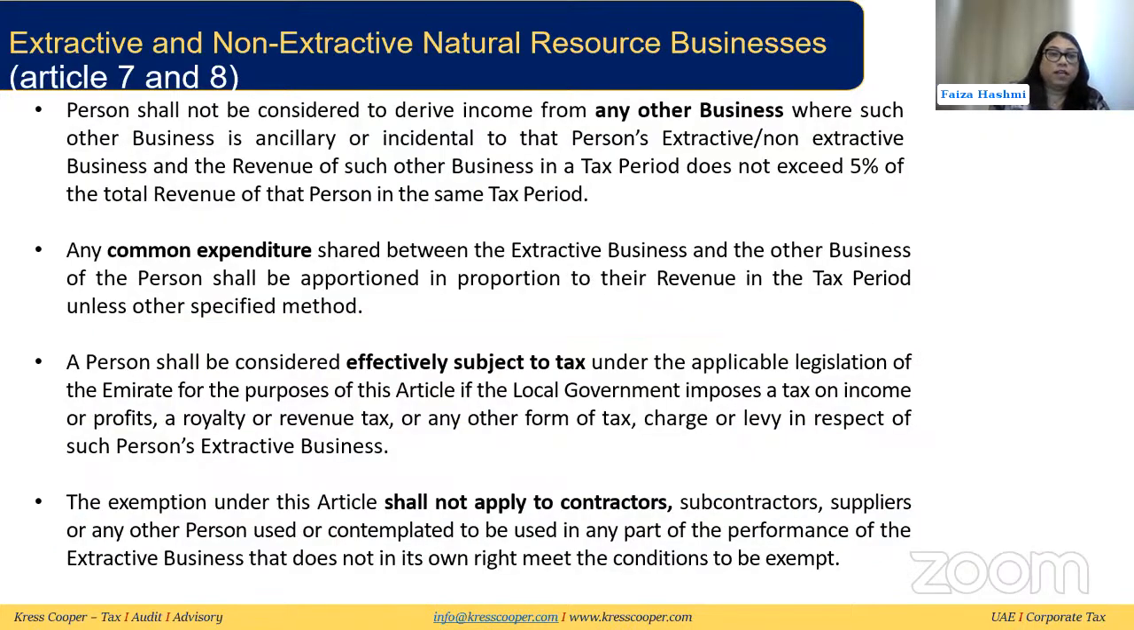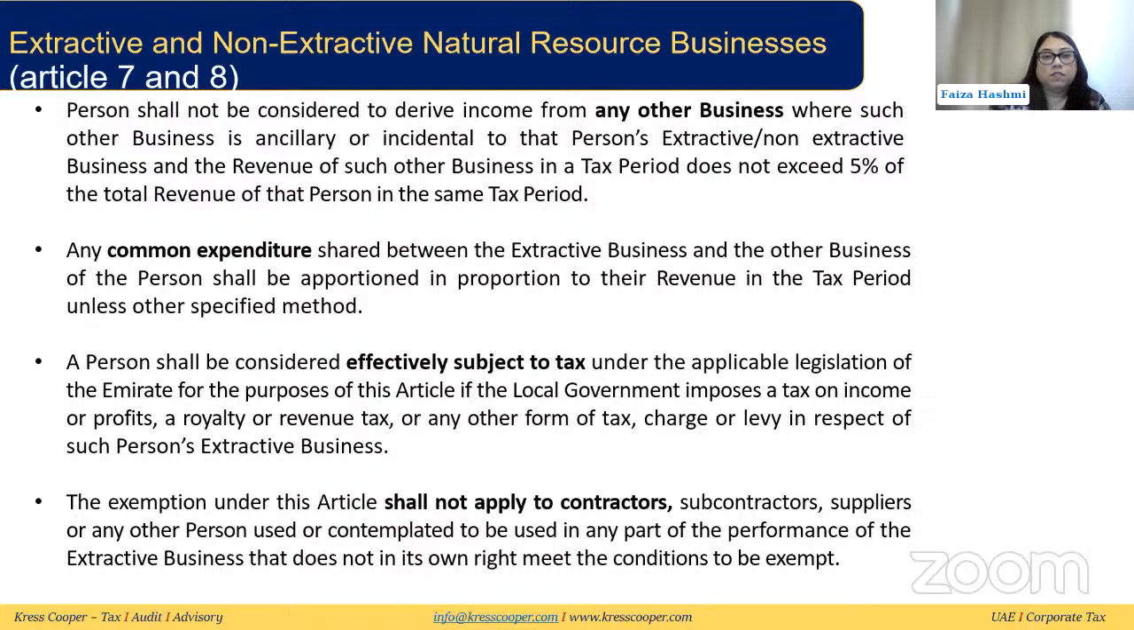So just to summarize again, persons shall not be considered to derive income from any other business where such business is ancillary or incidental to the person's extractive or non-extractive business, and the revenue of such business in the tax period does not exceed 5% of the total revenue of that person in the same tax period. Like we discussed, then they will not be considered to be deriving income from any other business. This will be part of the extractive and non-extractive if it is under this threshold.